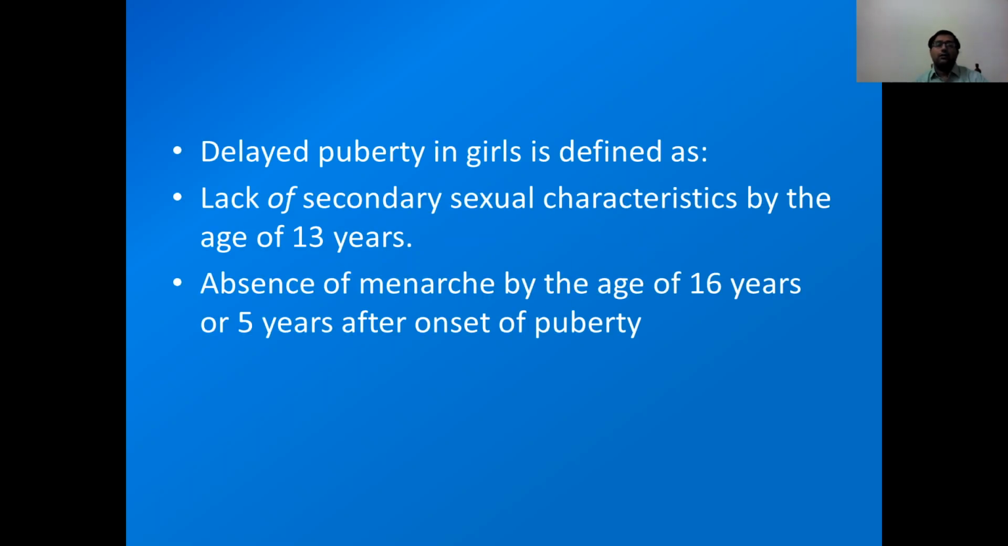Now, delayed puberty in girls. When will we say puberty is delayed in a girl child?